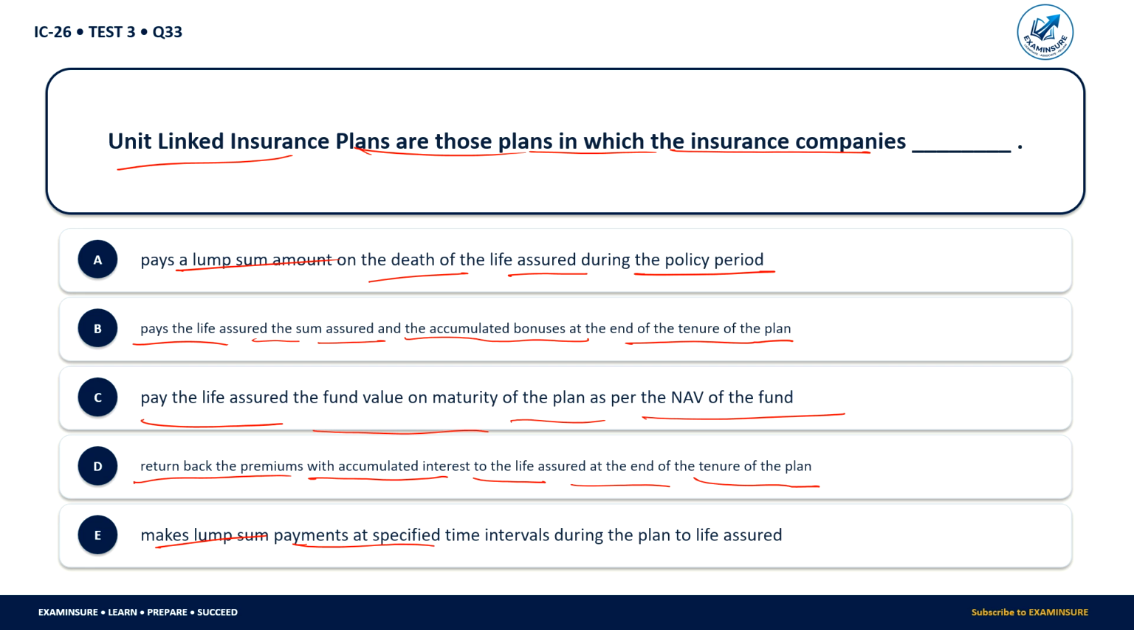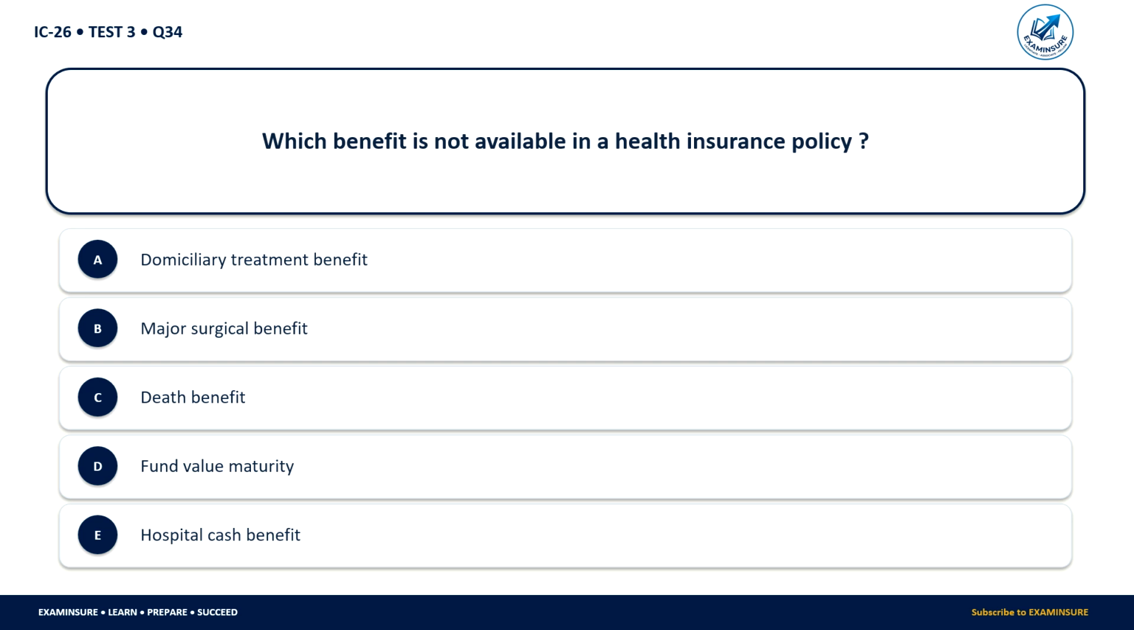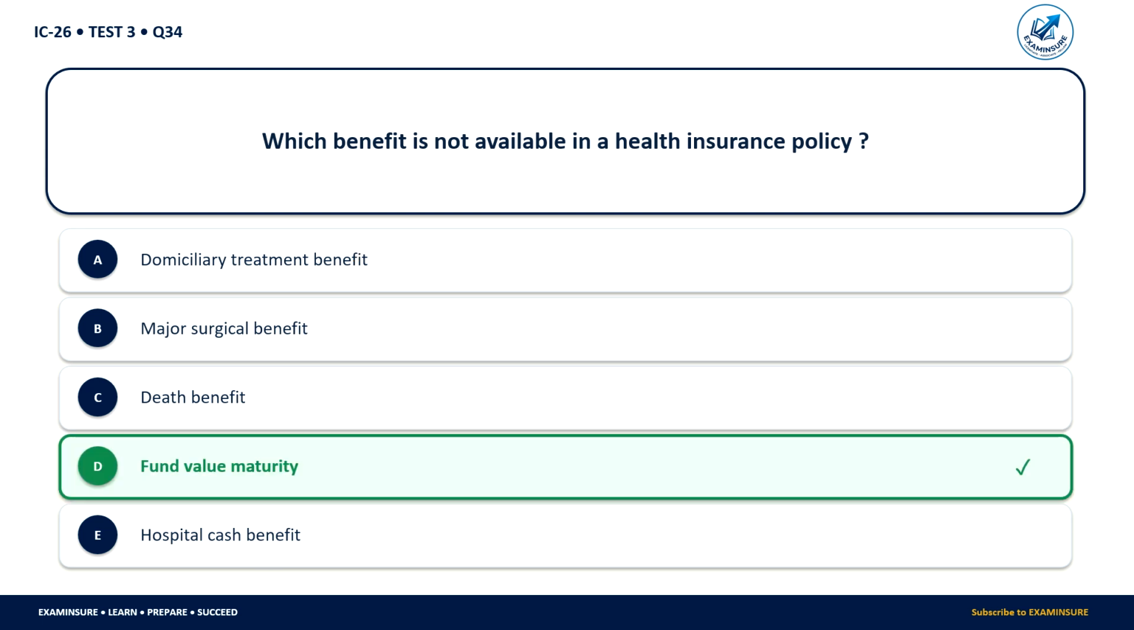Makes lump sum payment at the specified time interval during the plan to the life assured. So here correct answer is pay the life assured the fund value on the maturity of the plan as per the NAV of the fund. Next question is which benefit is not available in the health insurance policy? Domiciliary treatment benefit, major surgical benefit, death benefit, fund value maturity, hospital cash management. Fund value maturity is not available in the health insurance.